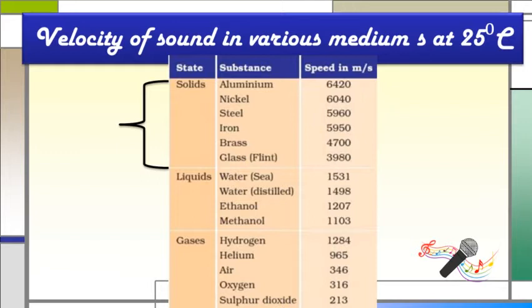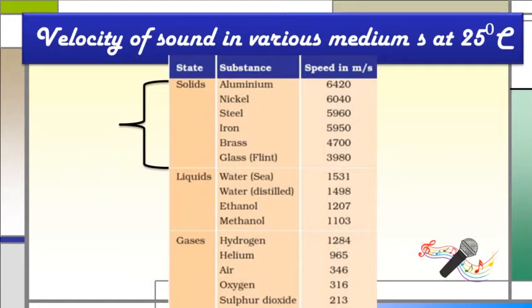Now if we observe in solid medium, the substances given are aluminium, nickel, steel, iron, brass, and glass. In these solid media, for aluminium the speed is 6420, and if we move from aluminium to glass, the speed is decreasing. That means in aluminium the velocity of sound is highest, that is 6420.